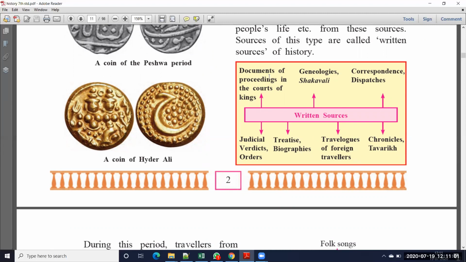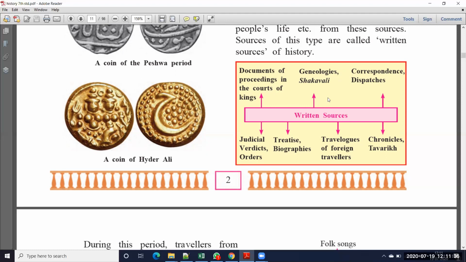Documents about one particular king or the king's court are also written sources. Shakavalis also, that means regarding ministries. Now we have the agriculture minister, financial minister, tourism minister. In that period also there were ministers. One shaka means one department, suppose the agriculture department. So in that agriculture department, what did they do for the development of agriculture.